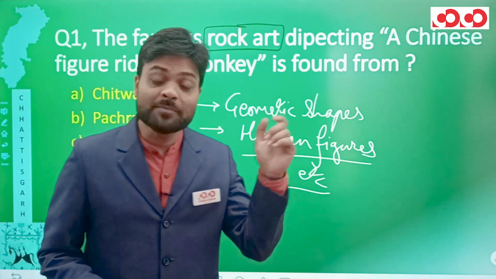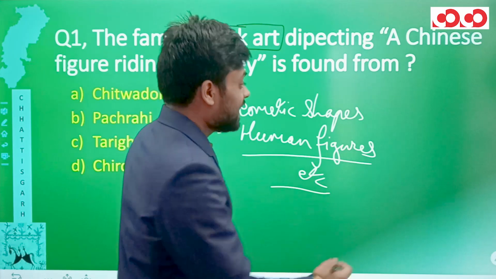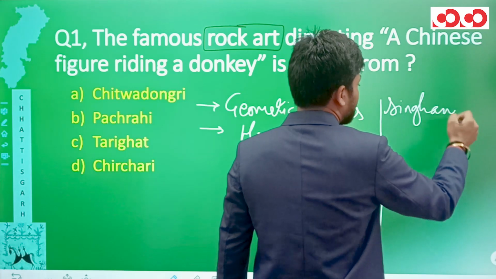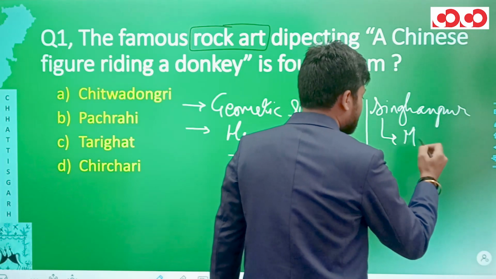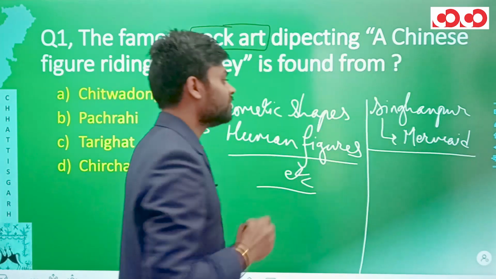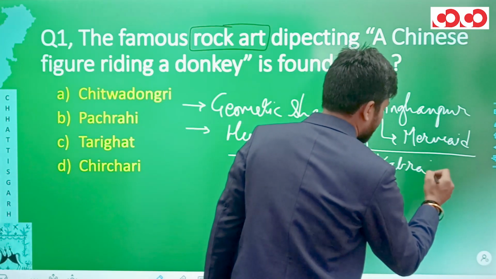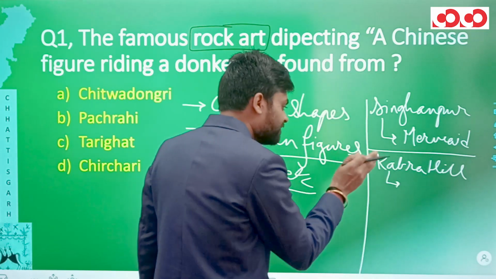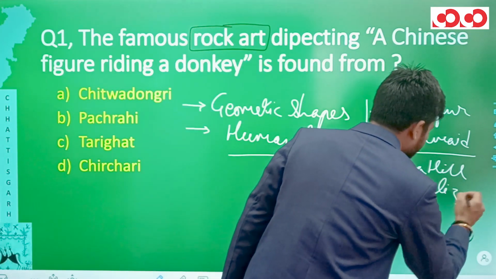But let me tell you, there are some locations from where a very specific type of rock art is found. First of them is Singhanpur. Rock art depicting a mermaid is found from Singhanpur. Second is Kabra Hill. From the Kabra Hill of the Raigad district, there is a very specific type of rock art, and it is of a red colored lizard.